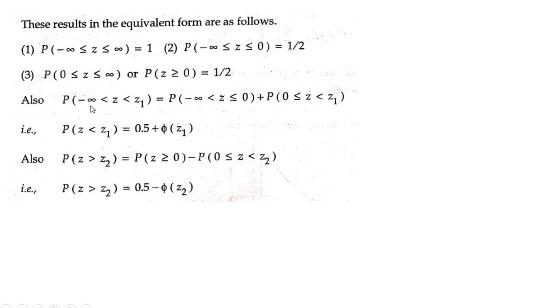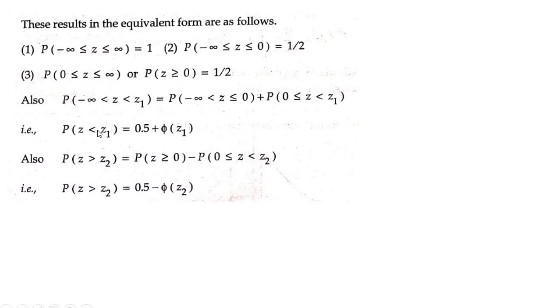Also, for the probability of z from minus infinity to z1, you can write it as minus infinity to 0 plus 0 to z1. Just imagine a number line from minus infinity to z1. How do you split it? Half of the area from minus infinity to 0, then from 0 to z1. So P(−∞ < z ≤ 0) plus P(0 ≤ z < z1).